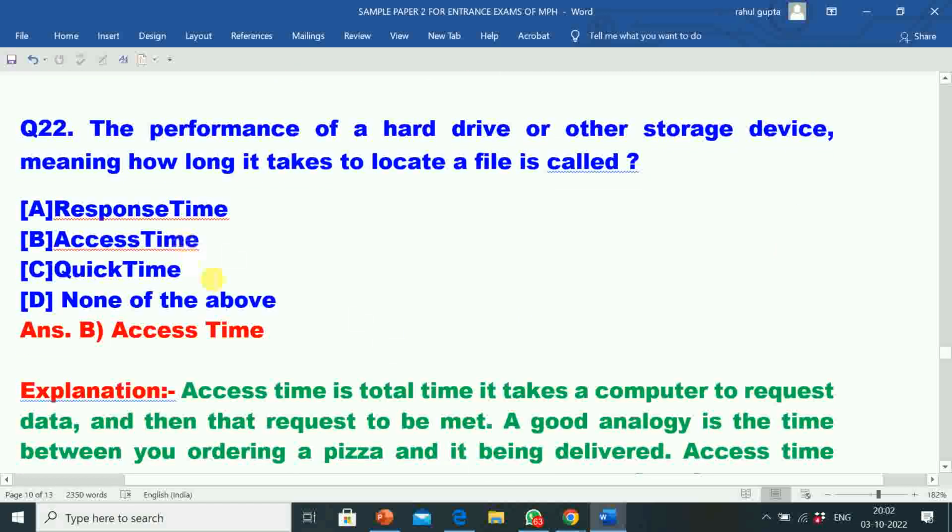Next question 22. The performance of a hard drive or other storage device, meaning how long it takes to locate a file, is called option A, response time. Option B, access time. Option C, quick time. Option D, none of the above. Correct answer is access time. The performance of a hard drive or other storage device, meaning how long it takes to locate a file, is called access time.